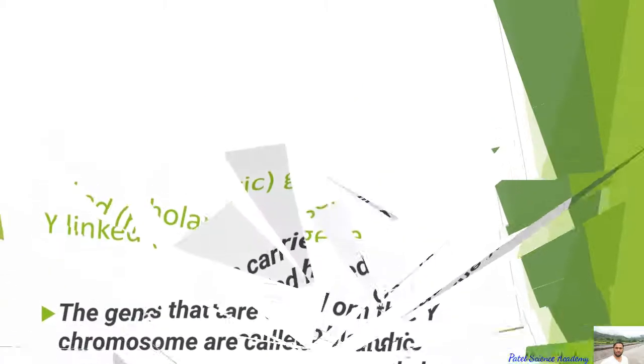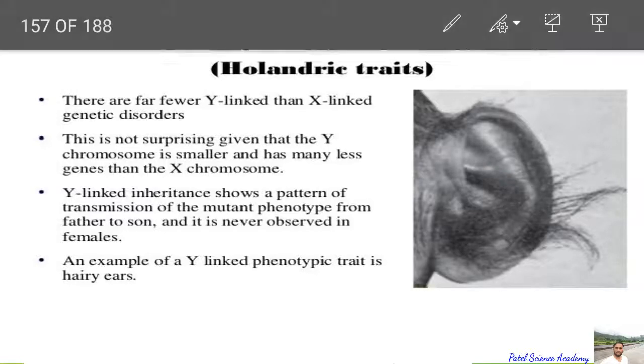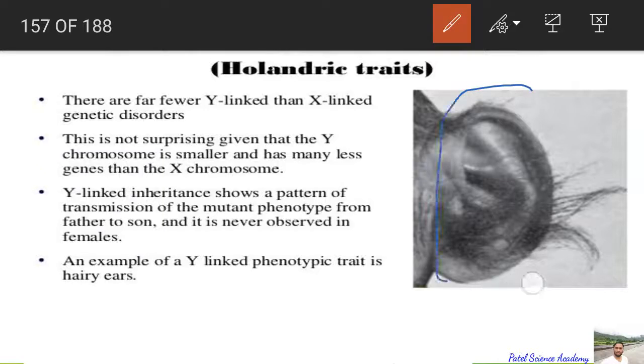So dear students, you can see this Holandric gene transmission, which is called the hypertrichosis condition, in which you can see hair on the ear pinna.